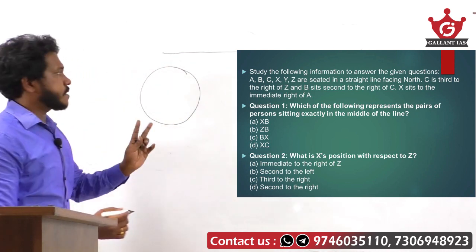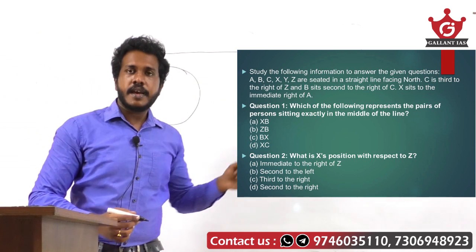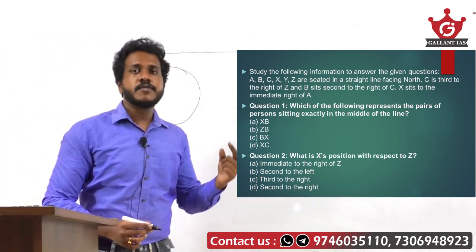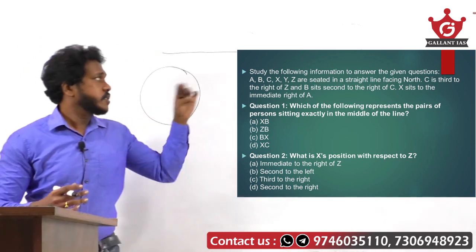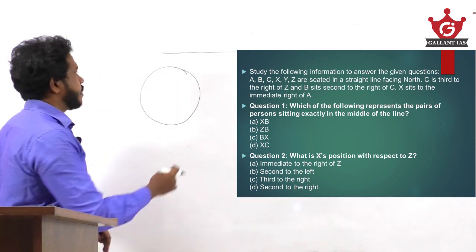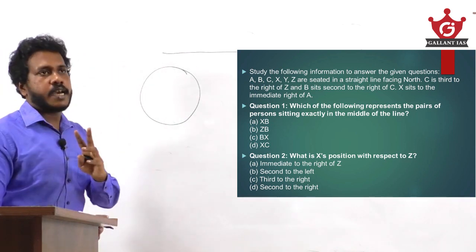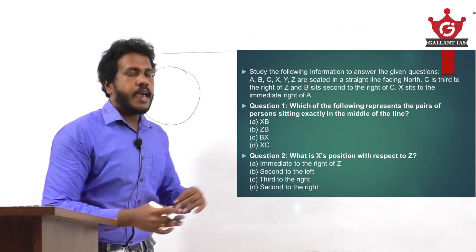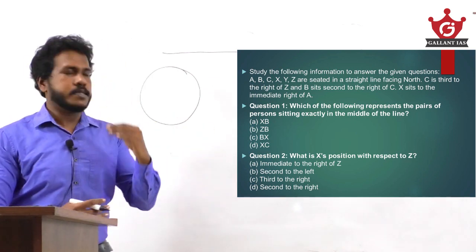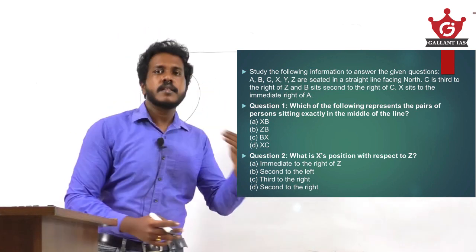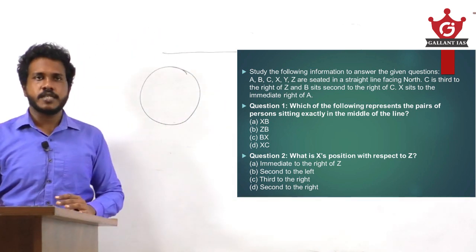So the two types are the line arrangement and the circular arrangement. The line arrangement can be horizontal or vertical. The circular arrangement is also of two types: all the persons facing inwards, or all the persons facing outwards. I will give you certain tips to solve all these types of arrangements.